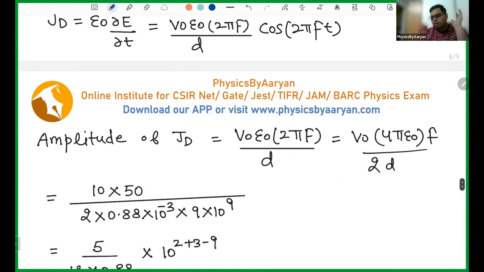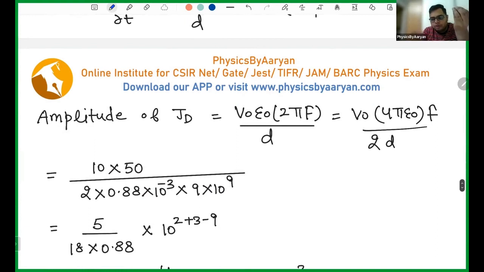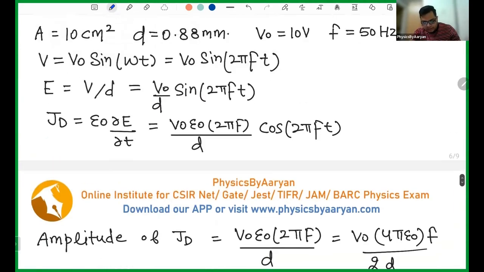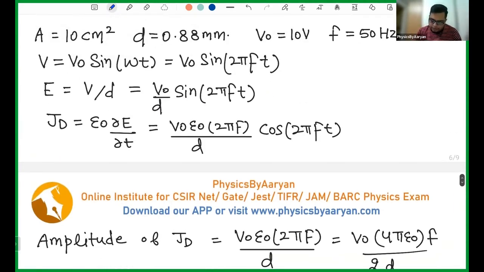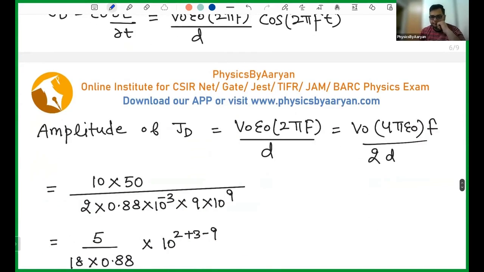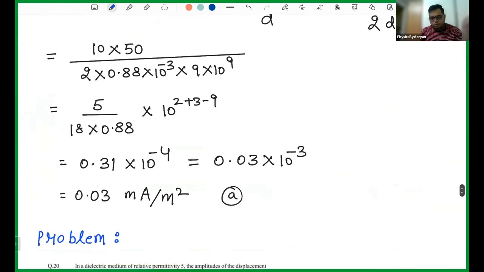The rest I am leaving to you; I'm not explaining how to put the values. Put the values, and the final answer that you will get is 0.03 milliampere per meter square, which is your option number A. So we used the same two formulas in both the questions: electric field is potential divided by distance between the plates, and second, J_D is equal to epsilon naught ∂E/∂t. Same formulas in both the questions.